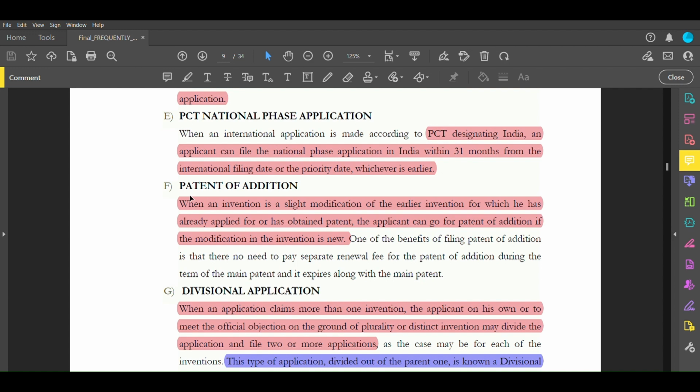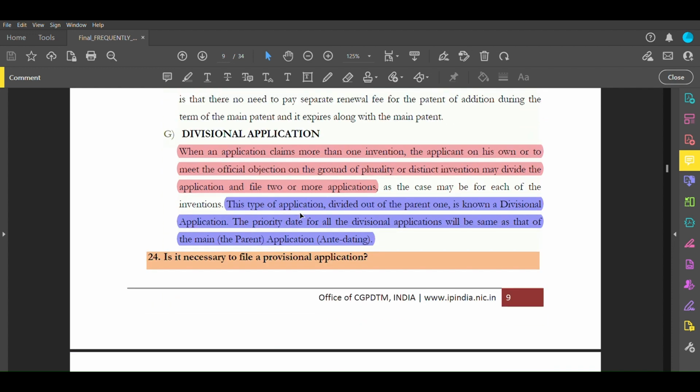What is a patent of addition? When we add some addition to our existing patent, that is called a patent of addition. What is a divisional application? When we have filed a patent and the examiner or patent officer sees that this research can be further divided into two, three or more researches, then we can divide that research and file a separate application for each, and this is called a divisional application.